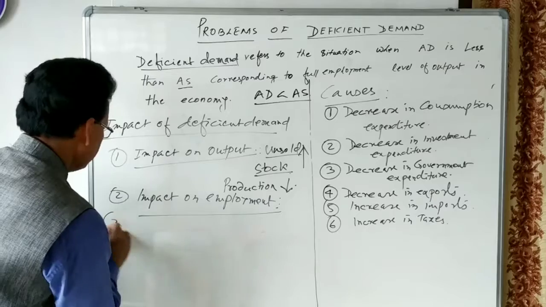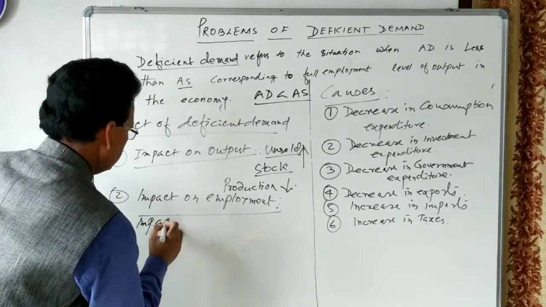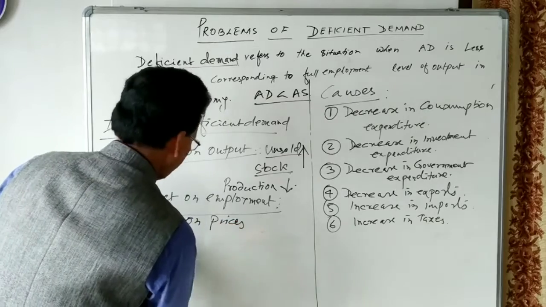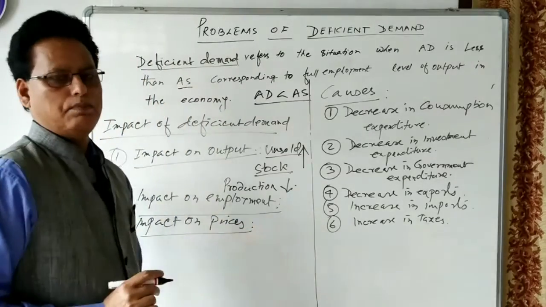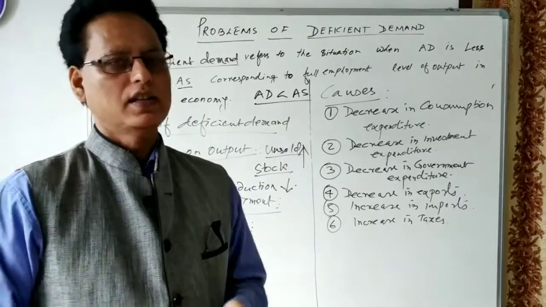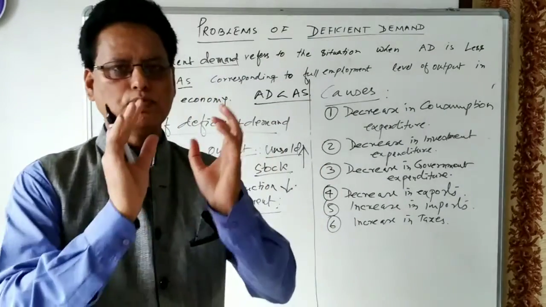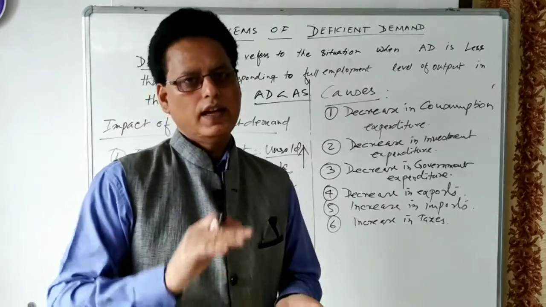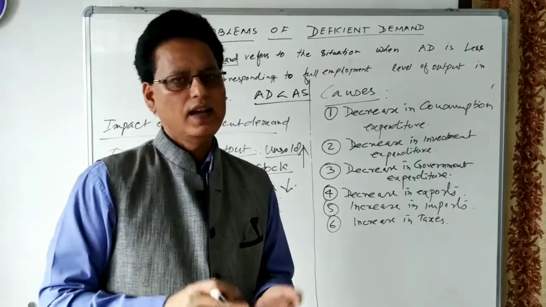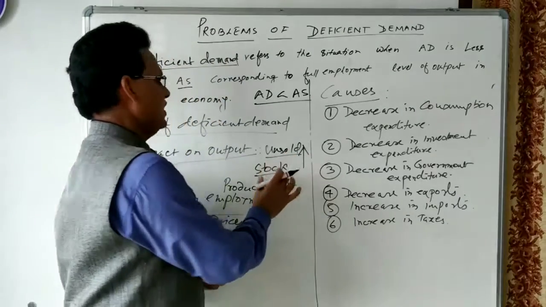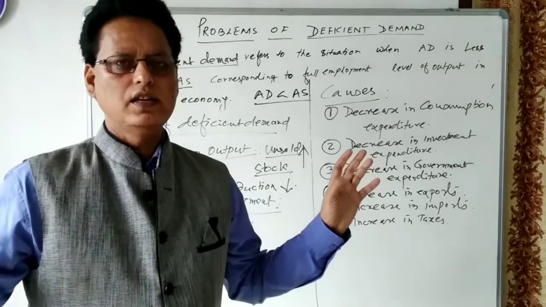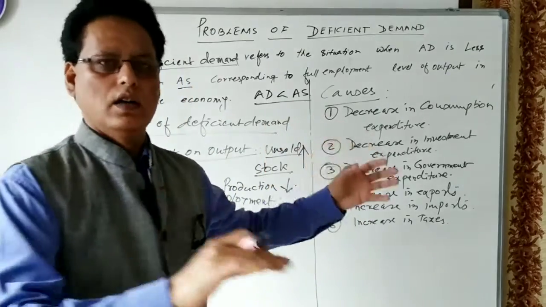Let us see the impact on general prices. Here the production is more and demand is less. The planned output is more, whereas the actual demand for goods and services in the economy is less. There is already an unsold stock of goods. Inventory has increased in the economy, and that inventory is lying with the producers.